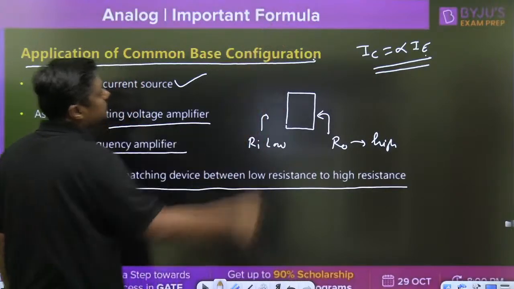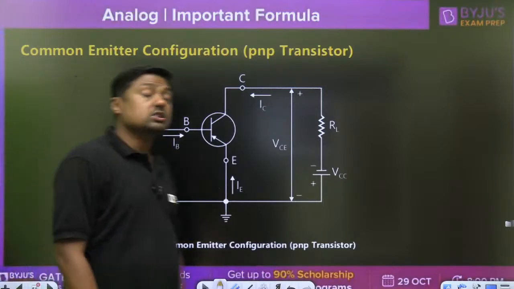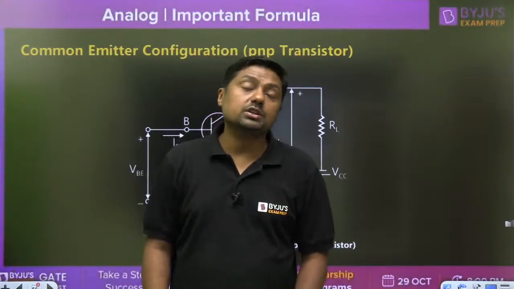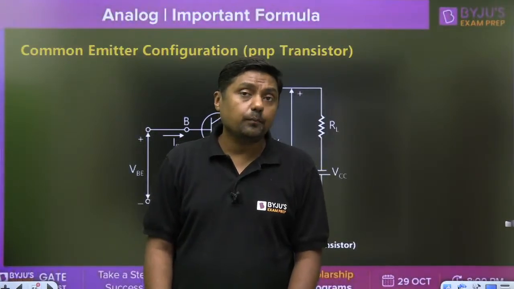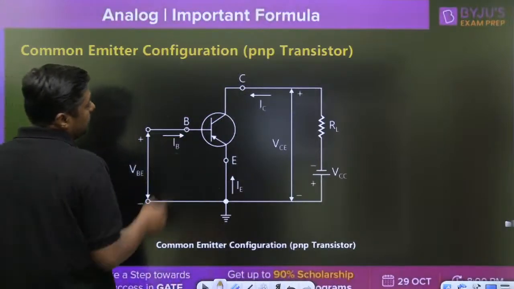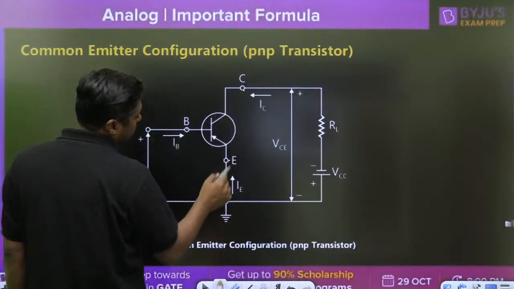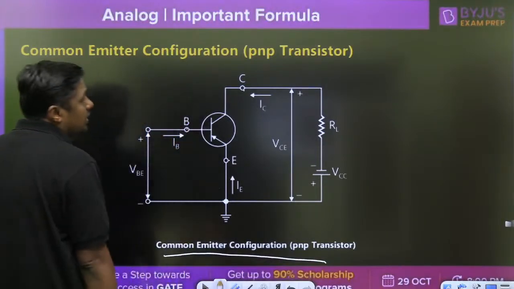Important points. Second one is common emitter, the most popularly used configuration because its power gain is highest among the three configurations, whether common collector, common emitter or common base. We give input to the base, output from the collector, and the common terminal is emitter.